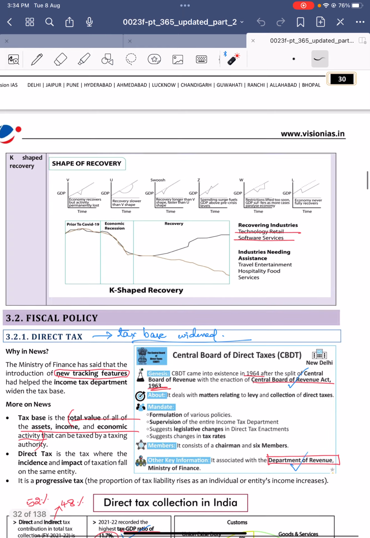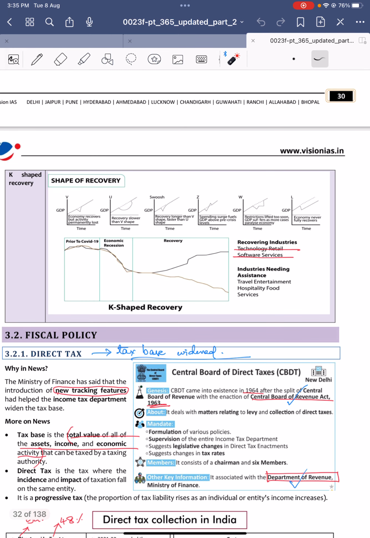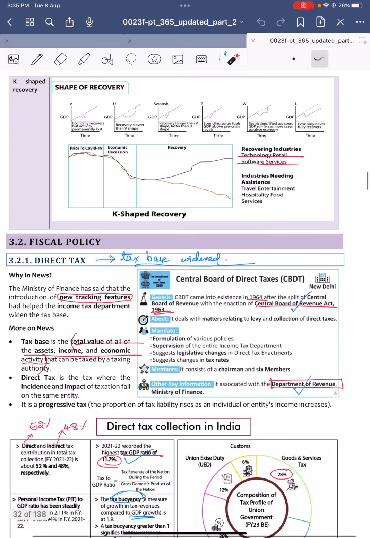Okay, next, K-shape recovery. You can see this shape, K-shape. Earlier it was like this, and now it became so. In K-shape recovery, a few entities tend to recover and perform well, whereas other entities perform low. This can be seen post COVID-19. A few industries like technology, retail, and software services performed well and are seeing growth. Other industries like hospitality, travel, entertainment, and the services sector are not seeing that recovery.